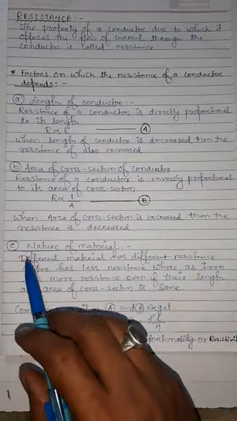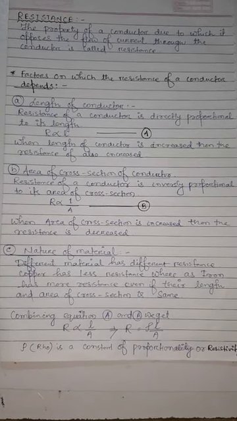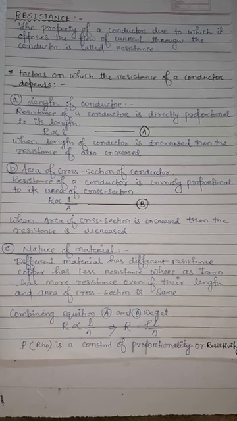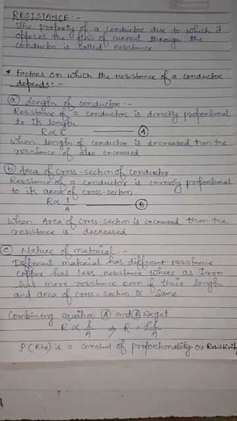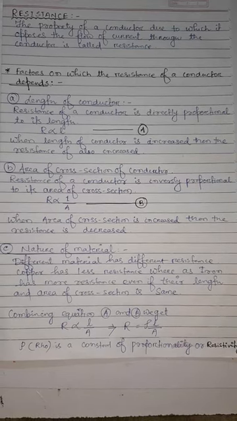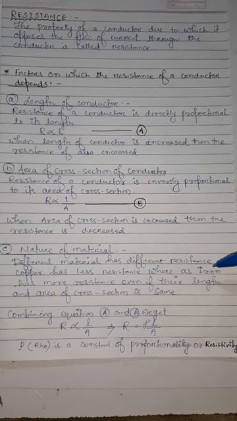Now let's go to the third factor, that is called nature of the material. So what does it actually mean? Nature means different kinds of material. We know that different types of conductors are there. Suppose we take a copper wire, whose resistance is very less as compared to iron.